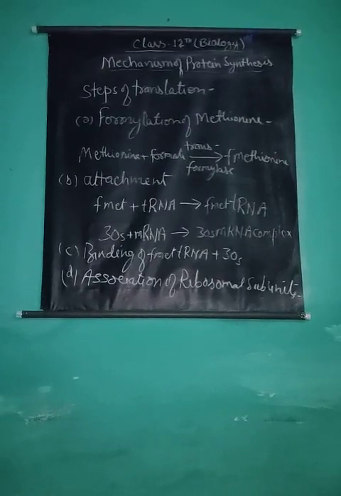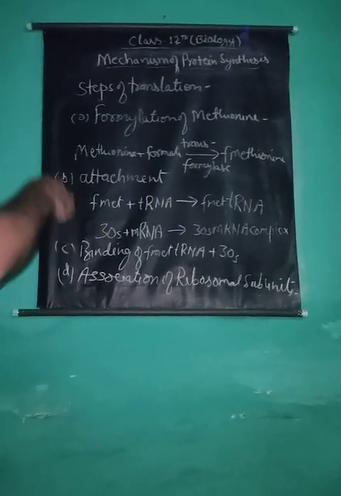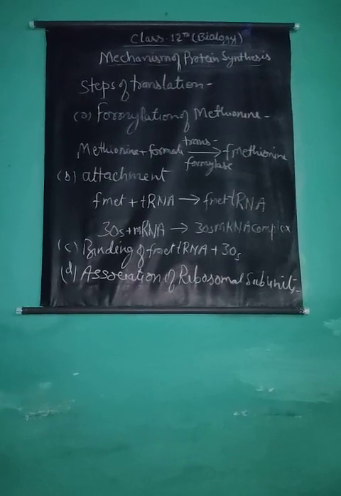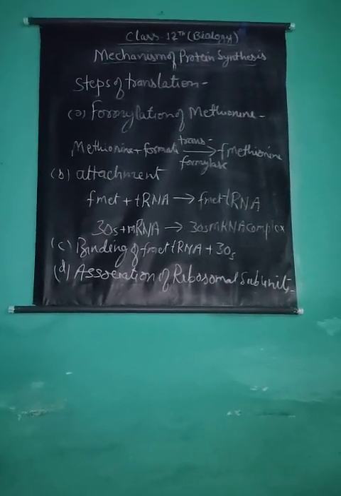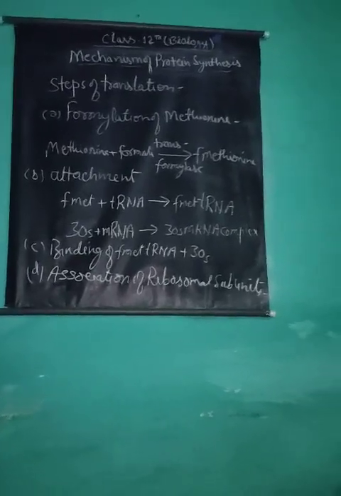The fourth step of translation is elongation of polypeptide chain.